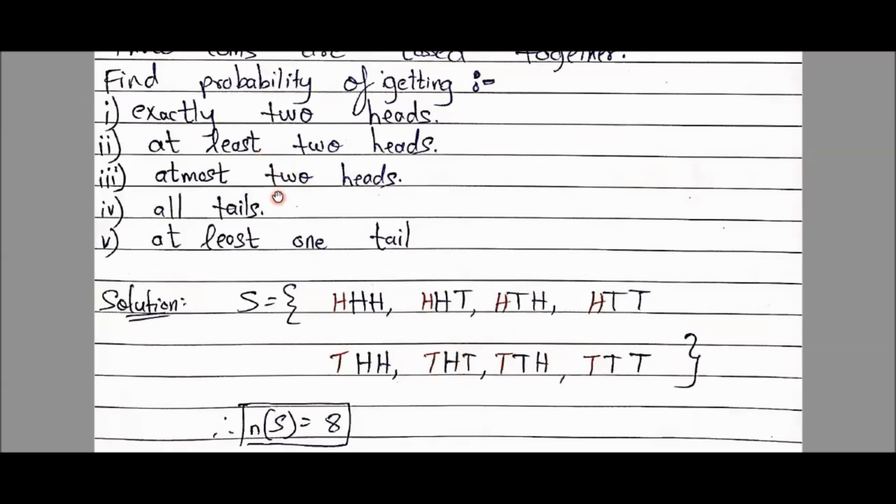Okay, now there are 5 different things asked over here. First, exactly 2 heads. Exactly 2 heads. Exactly, I want to emphasize on this word exactly. Exactly means ना तो एक head चलेगा, ना तो 3 heads चलेंगे. वो पूछ रहा है what is the probability that when 3 coins are tossed, I should get exactly 2 heads. Means it's but obvious that one will be tail on one coin. Okay. So your sequence is not important. Any of the coins out of 3, there should be exactly 2 heads and 1 tail. Okay, so let's first, whatever is the question, we will copy it as my event.